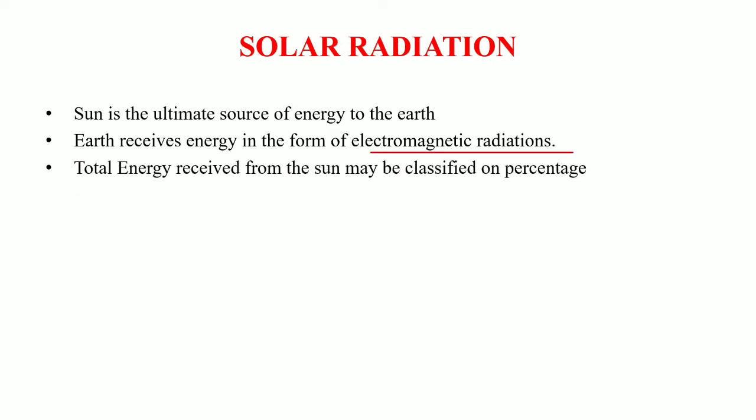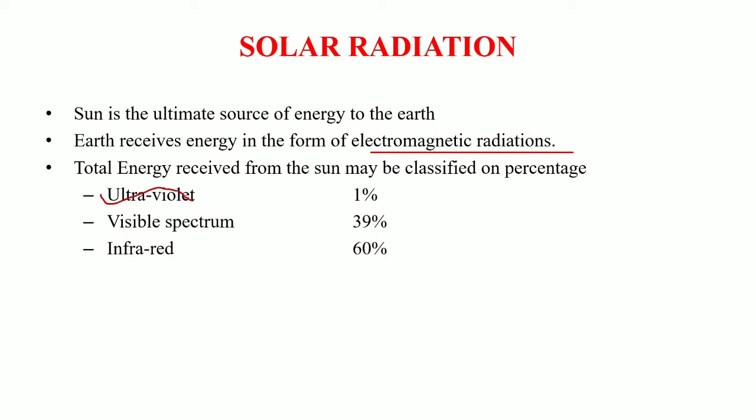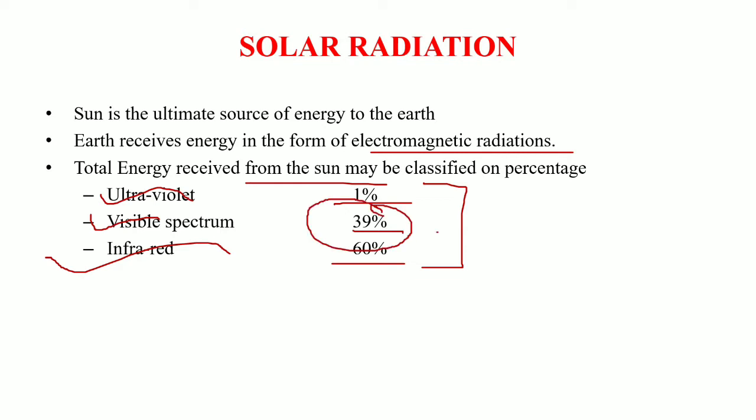Okay, so the total amount of energy received by the earth from the sun is categorized under ultraviolet radiations, of which only 1% is received, then the visible spectrum, 39%, and the infrared radiations received by the earth from the sun are 60%. Okay, so this is the classification or composition of the solar radiations received by the earth. This visible spectrum is the range of electromagnetic radiation which is visible to the human eye.